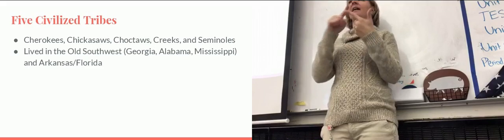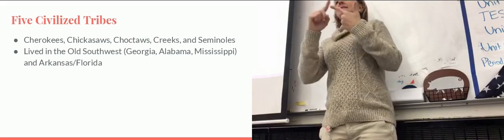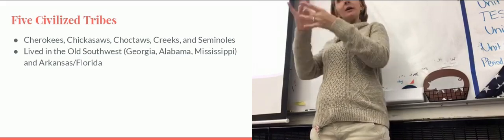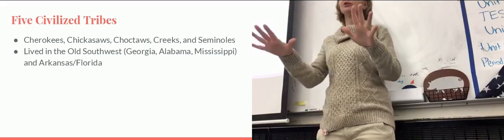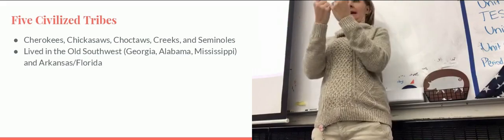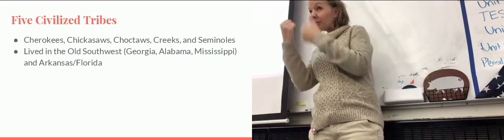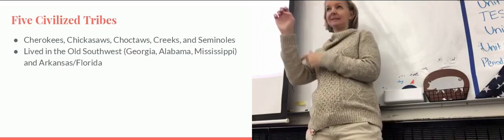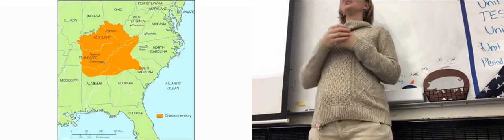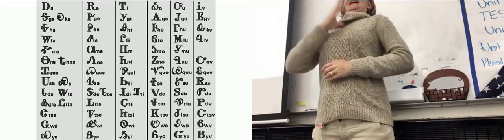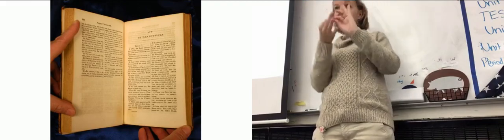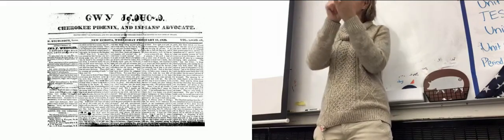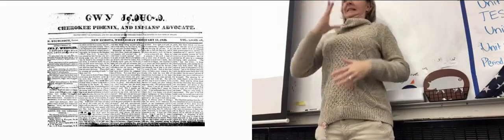And then we're going to go into the next one right now. Now, when we talk about Native American relationships, and I know that we kind of started this one, but then we got cut really short. So in the 5 civilized tribes, there's one tribe in particular that we're going to focus on. Do you guys remember which tribe it is? Cherokee. Cherokee, exactly. Now, the Cherokee, remember, are going to be an extremely civilized nation. Remember, they're going to have their own written language that contributes to their interpretation of the Bible. Remember, they have their own newspaper that's going to be half in English, half in Cherokee. So they're considered one of the really civilized tribes during this time.